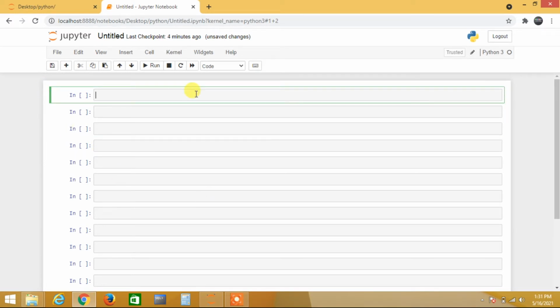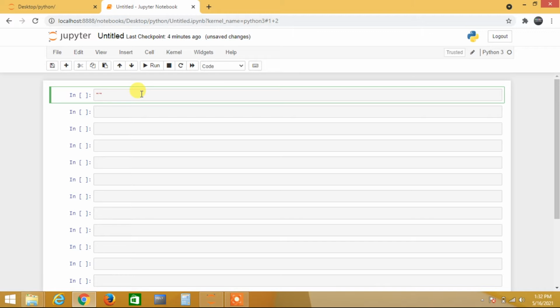I just want to write one string. I can write anything within double quotes. This is the main benefit: when I enter one double quote, it directly adds the ending double quote also. Ideally in Python, we need to type each and every character. But here it has some intelligence which provides automatic completion of text or code. When I enter a double quote here, I get both the starting and closing quote.